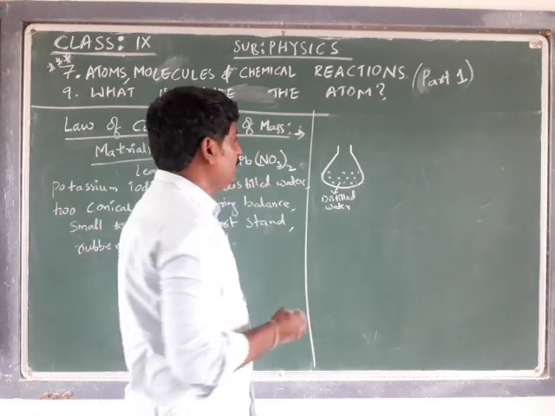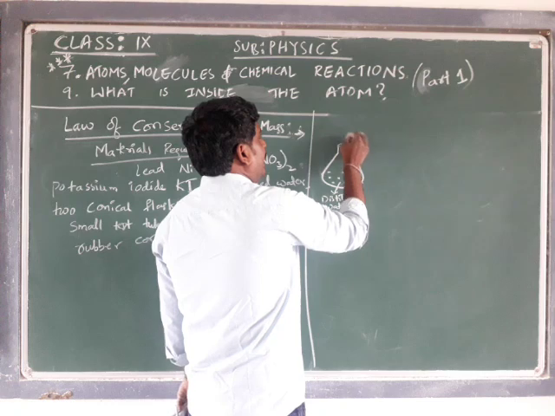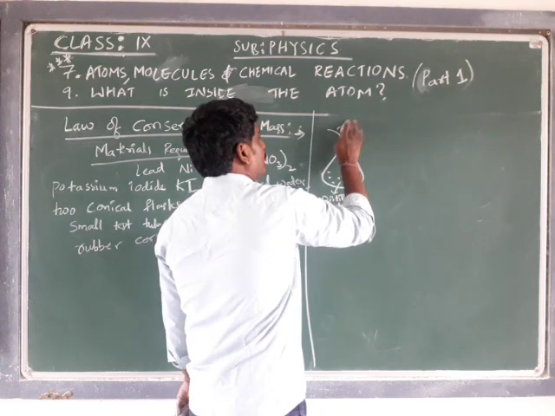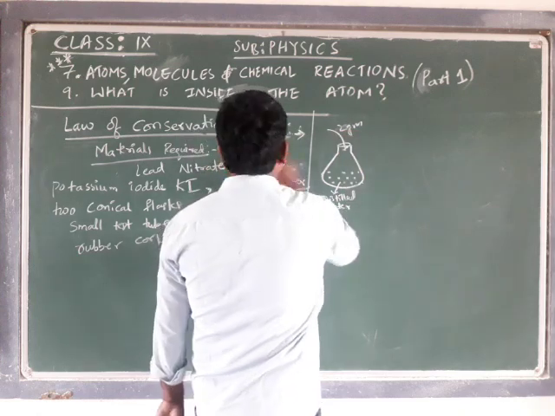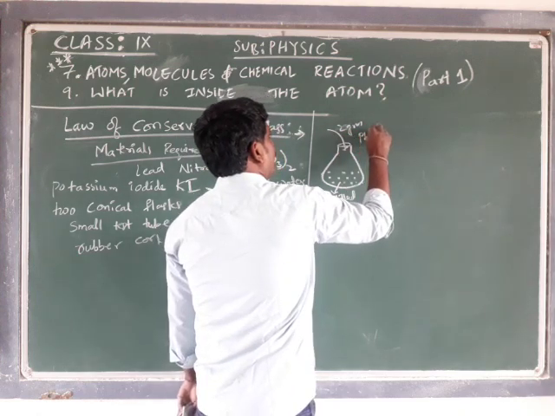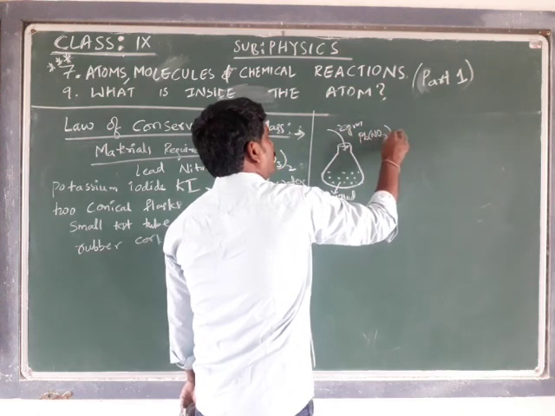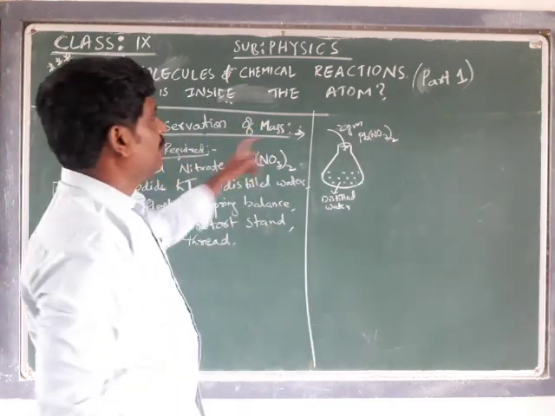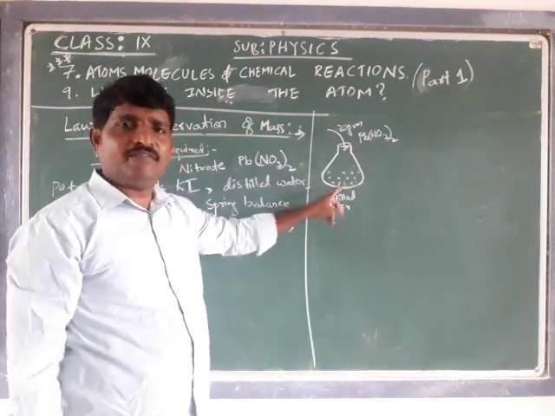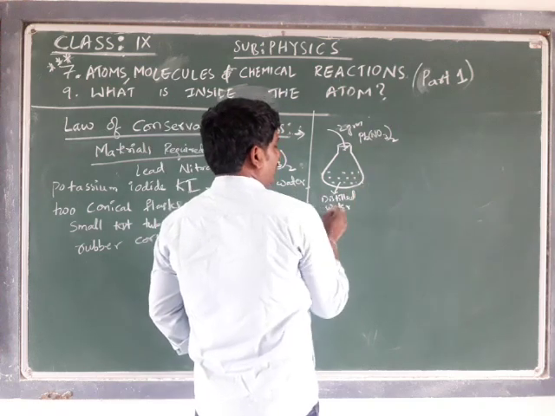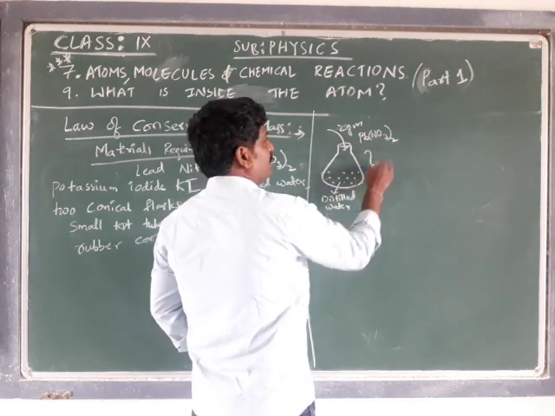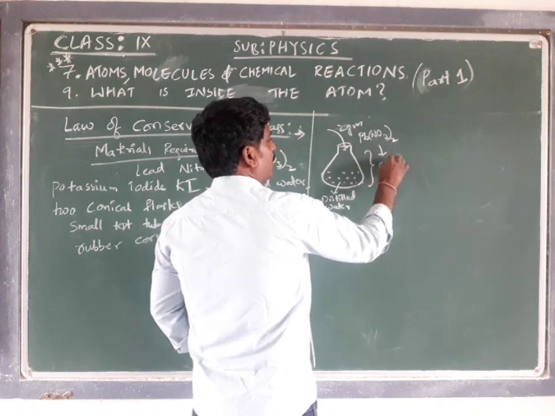We have to add 2 grams of lead nitrate, Pb(NO3)2. I am using 2 grams of lead nitrate. If I add this, it will become lead nitrate solution.